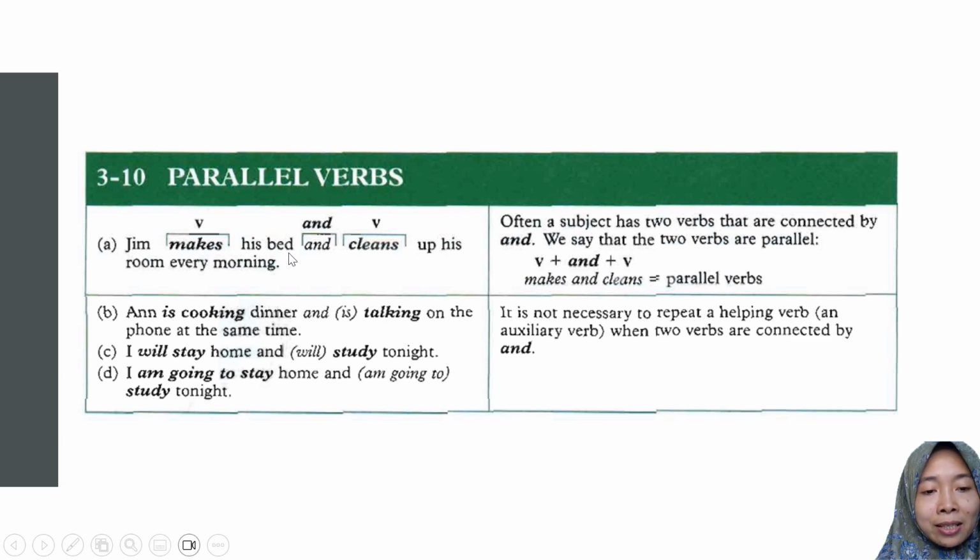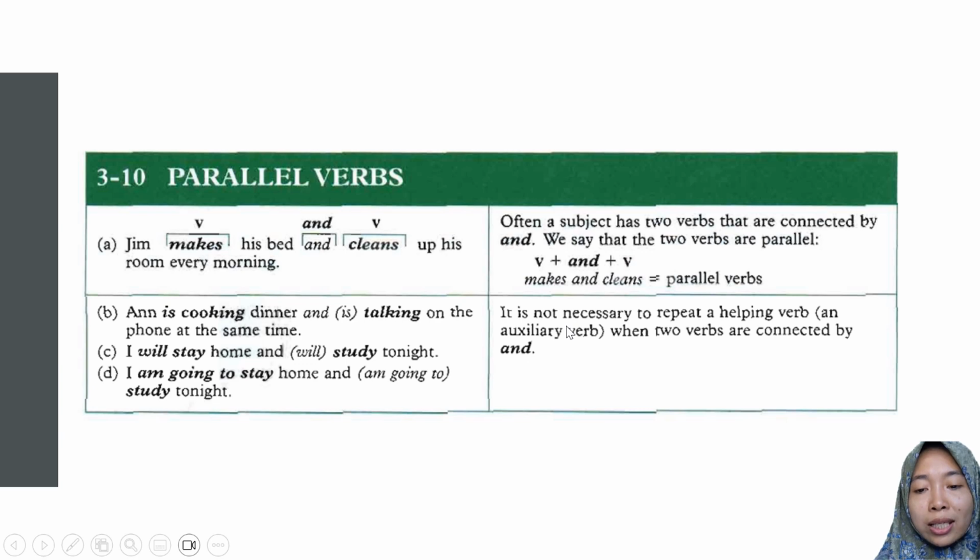Jim makes his bed and cleans up his room every morning. This one is the first verb, and this one is the second verb, makes and cleans. Why is there an additional s here? Because the subject is Jim, he. So you must add an additional s.